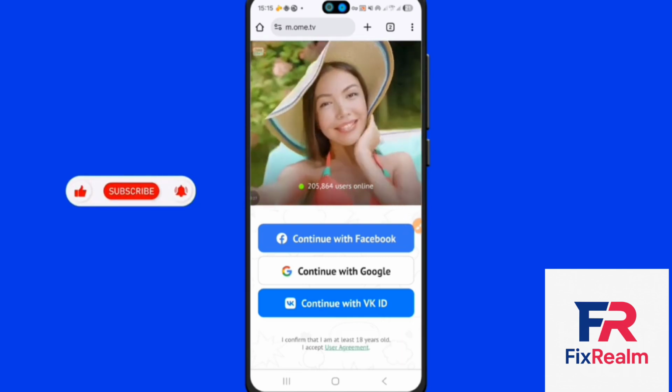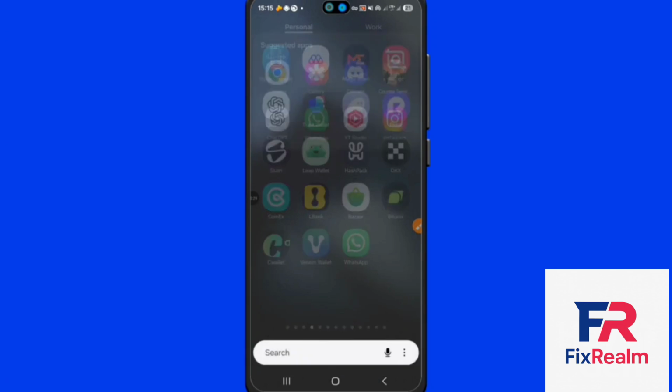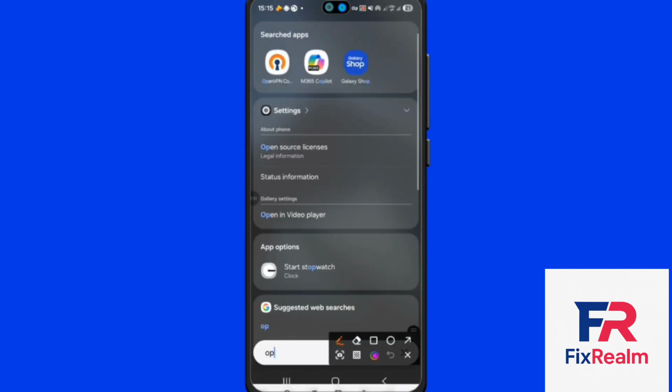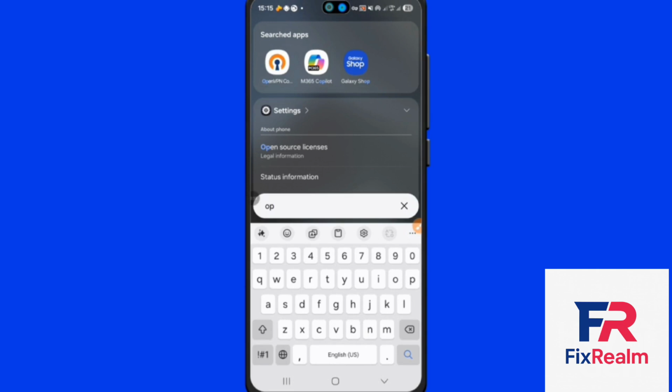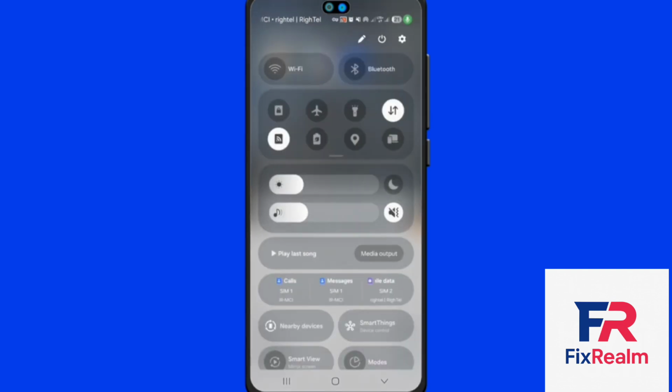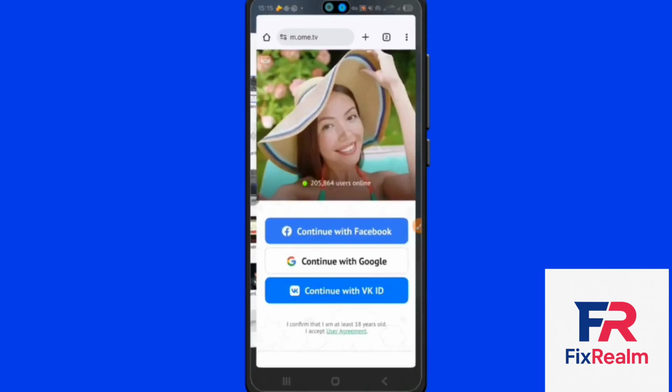Right now, I've entered the website, and whenever I access the website, I definitely need to turn on my VPN. If you want to connect with a specific country, your IP address needs to be from that country, so the VPN you use should be set to that country. Once your VPN is on, you can enter the app or the website.